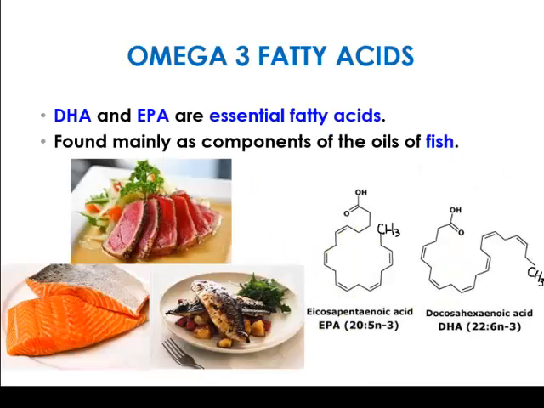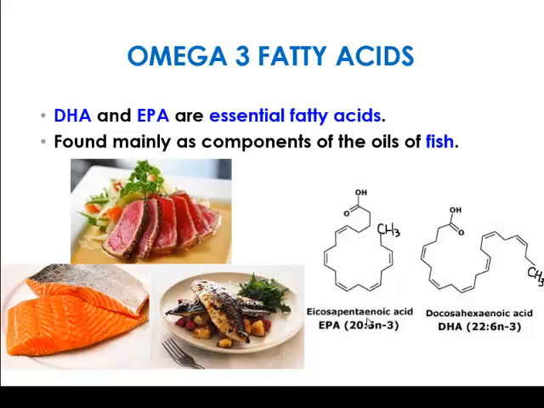At one end of a fatty acid, we can find a CH3 group, or we can call it a methyl group. At the other end, we can find a COOH group, or we can call it a carboxyl group. Omega-3 fatty acids are those fatty acids with the first double bond located at carbon atom number 3 from the methyl end. Here is carbon atom number 1, number 2, and number 3.